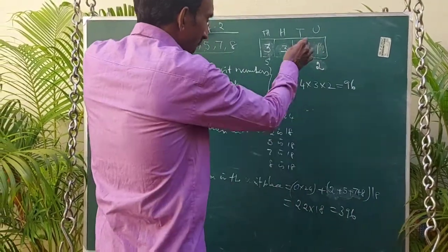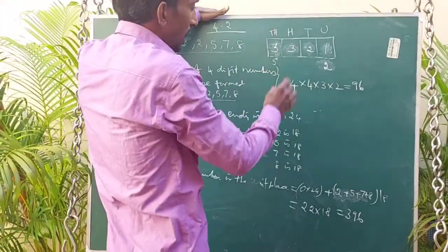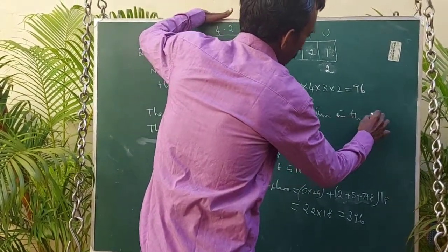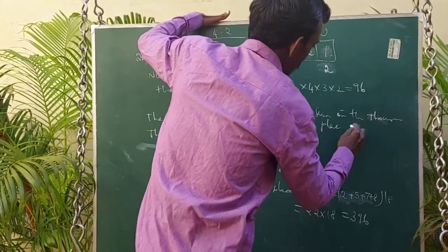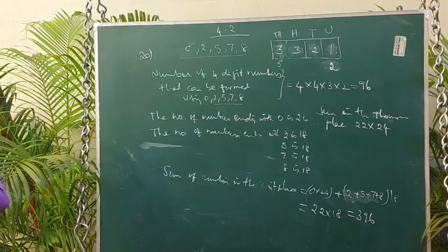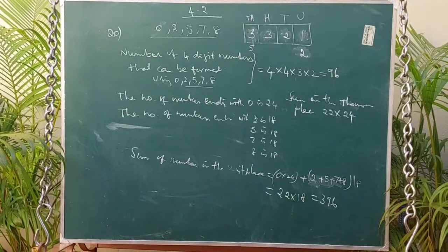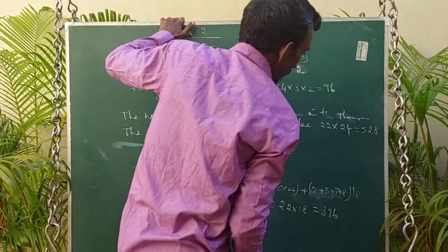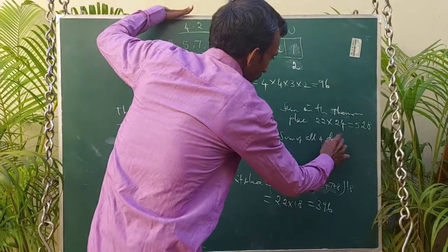The same holds for the tens place and the hundred place. But if you come to the thousands place, each number occurs 24 times. So the sum in the thousand place is 22 into 24. So what is 22 into 24? My dear student, find out the answer. It is 528.